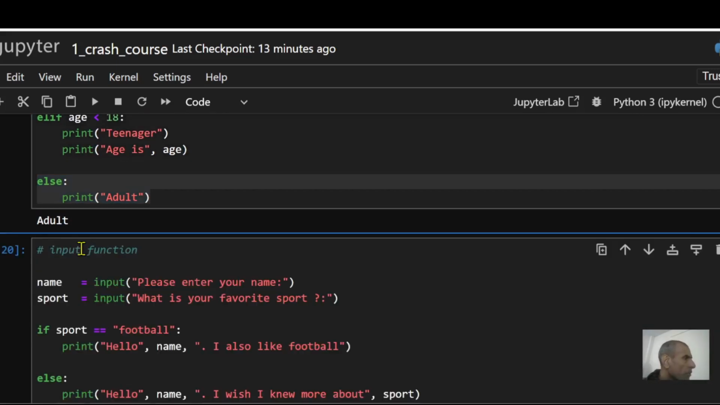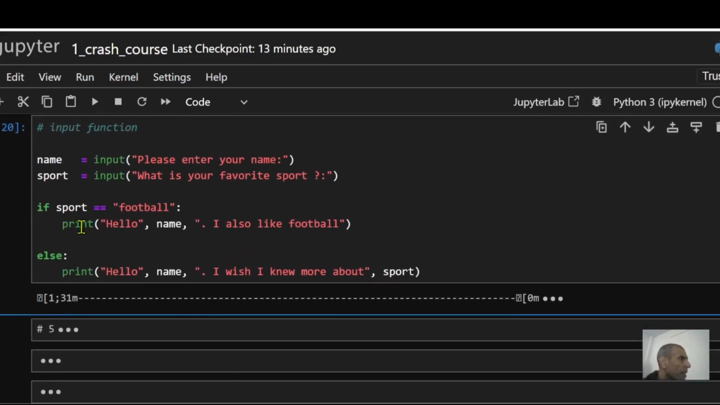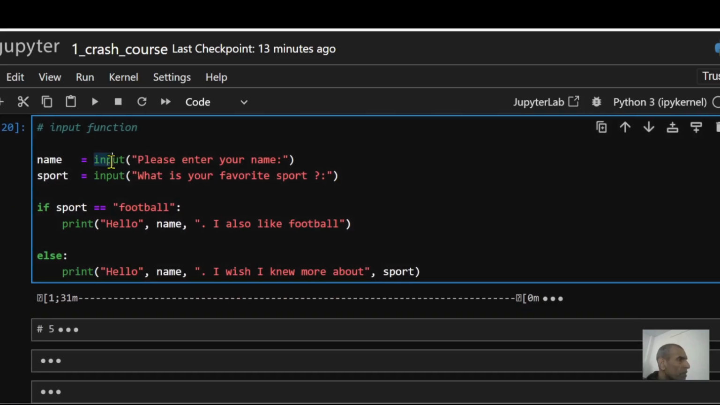There's something called the input function where you can ask the user to supply input. This function will actually ask the user, please enter your name, and it's also going to ask the user, what is your favorite sport? Based on that, if the sport is football, it's going to print out hello, the name of the person, I also like football. Otherwise, in the else case, it's going to print out hello, the name of the user, and I wish I knew more about that sport.